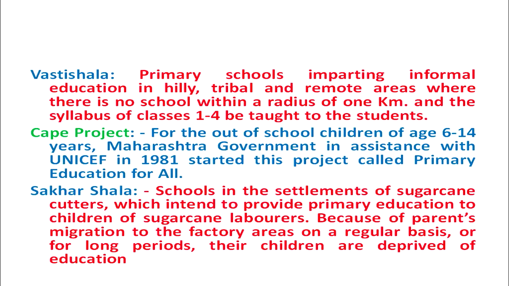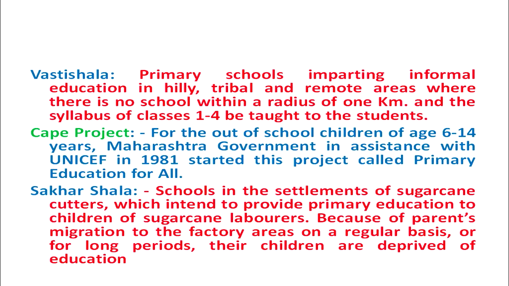All the children could be enrolled in the schools through different means, and one means for the children of sugarcane laborers was the Shakhar Shalas, which were established in the state of Maharashtra. These Shakhar Shalas were also known as second semester schools.